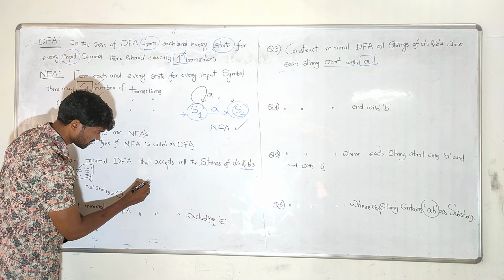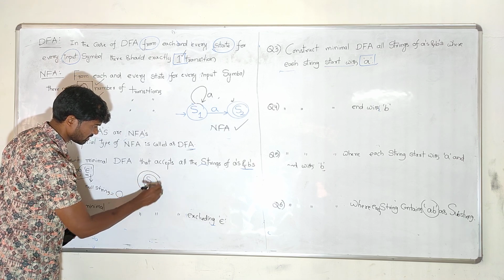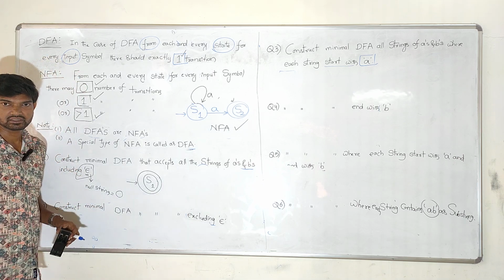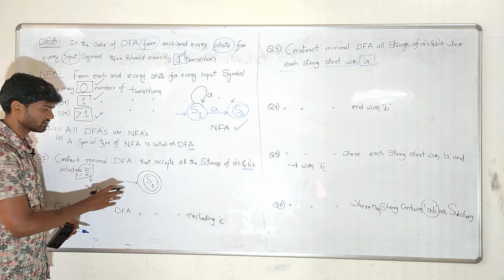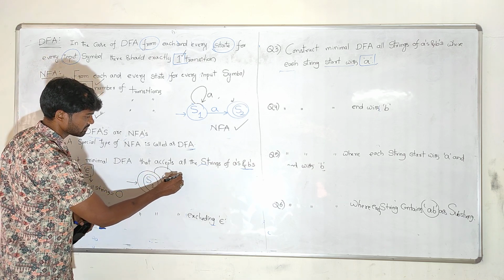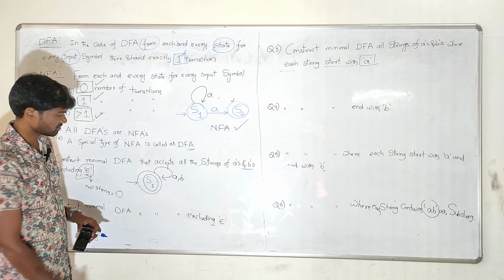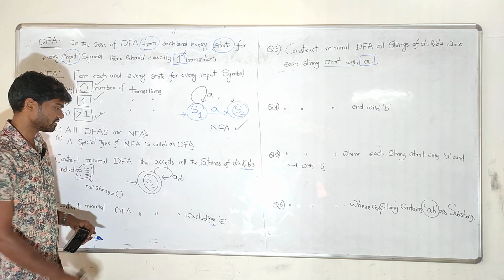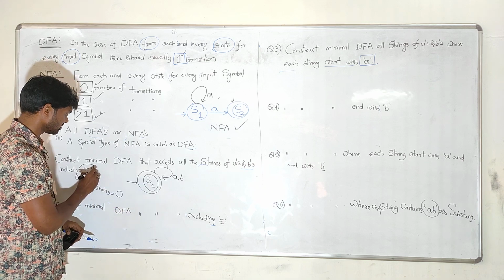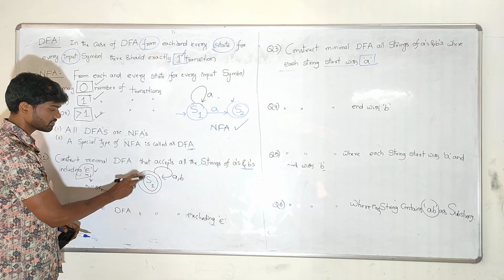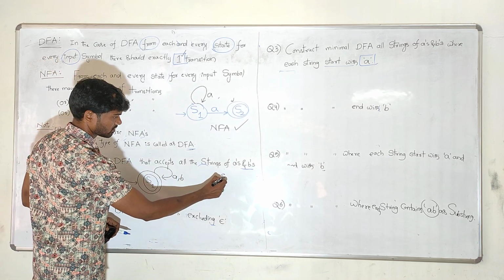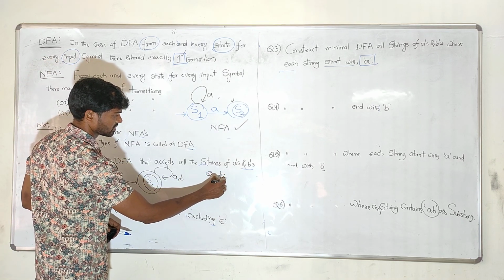So the minimum length string is epsilon, which means the initial state and final state are always the same. If you must include epsilon, then the initial state and final state are the same. Then any number of A's and B's can come, no problem for us. So this is the simple basic diagram of a DFA that accepts all the strings of A's and B's and always includes epsilon. How many states are there here? Only one state, that is S1.